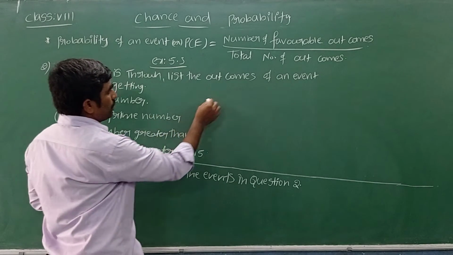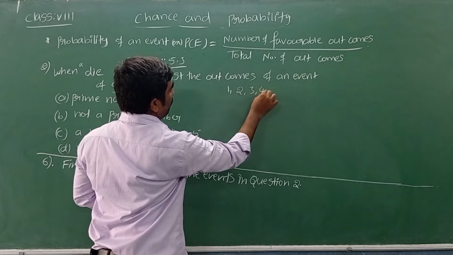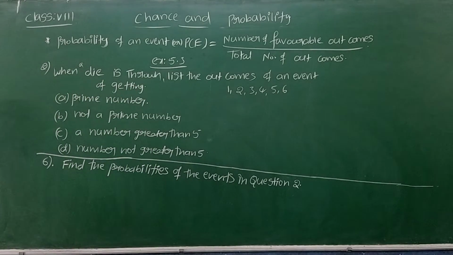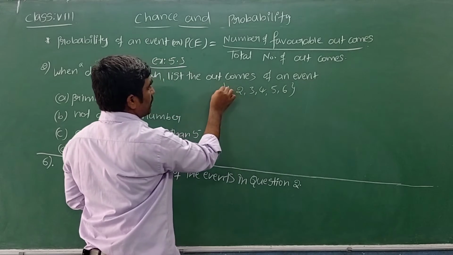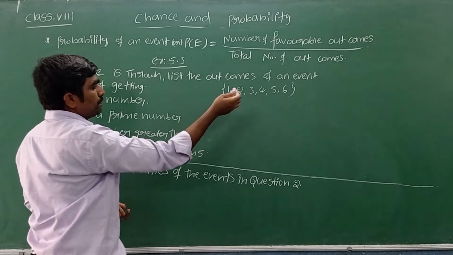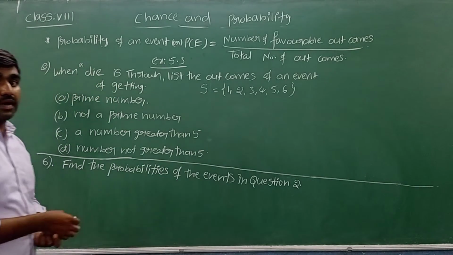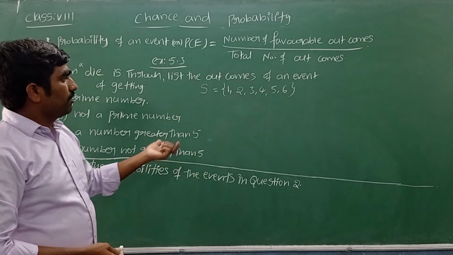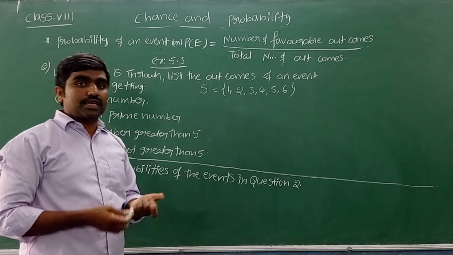When a die is thrown, the possible outcomes are 1, 2, 3, 4, 5, 6. These possible outcomes we keep in curly brackets, and they are denoted by S. S is nothing but the sample space. This word you will see in higher classes. Possible outcomes we can represent with S, the sample space.